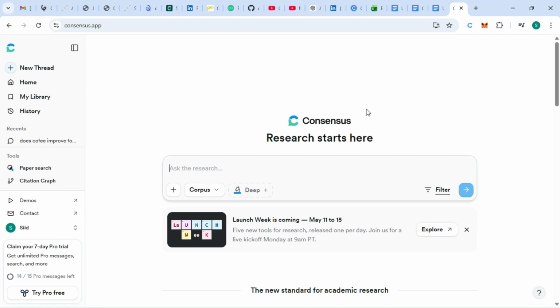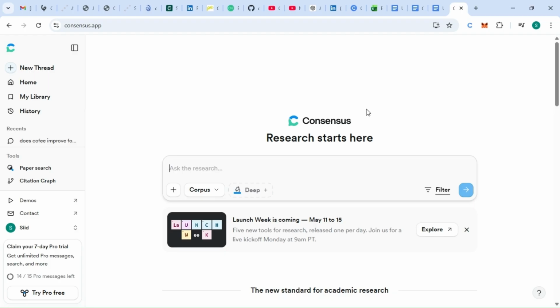Hey guys, this is day 24 of my thesis 5 AI tool challenge, and today I found an AI tool that's actually really useful for everyone's best research. So, if you are a student or anyone who's doing research, this tool will be the best. It's called Consensus AI. So, instead of searching random websites, it searches research papers. Let me show you how.